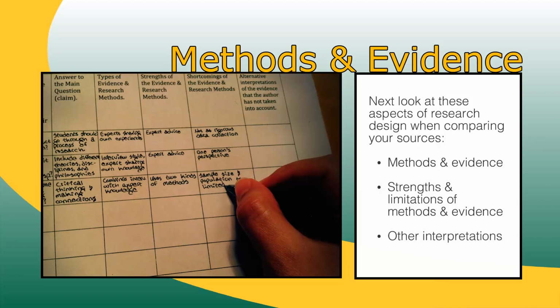Finally, consider the interpretations of evidence accepted by authors looking at similar evidence. While identifying overarching similarities will be helpful, also spend some time thinking about the small differences between your sources. Being able to recognize and present these multiple perspectives will make your own participation in the scholarly conversation more robust and substantial.